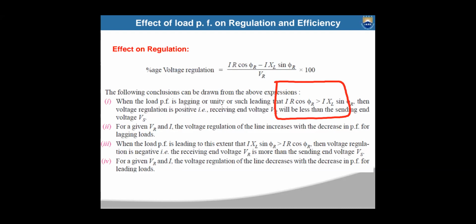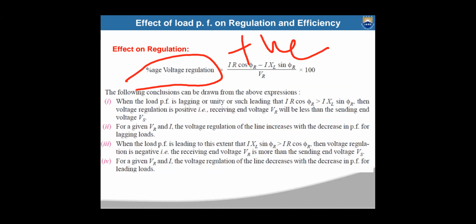When the load is leading, IXL sin phi r will be greater than IR cos phi r. In such a case, the voltage regulation you will get is negative. Are you clear? When the power factor is lagging or unity, the percentage of voltage regulation will be positive only.